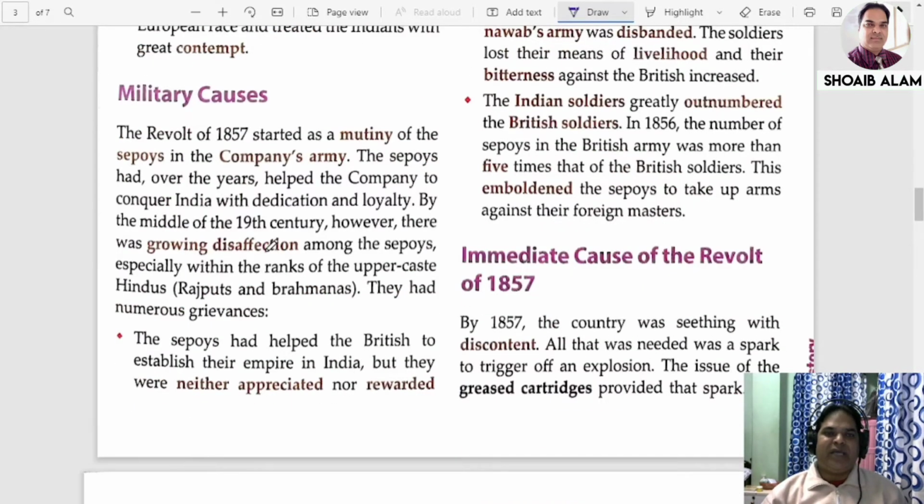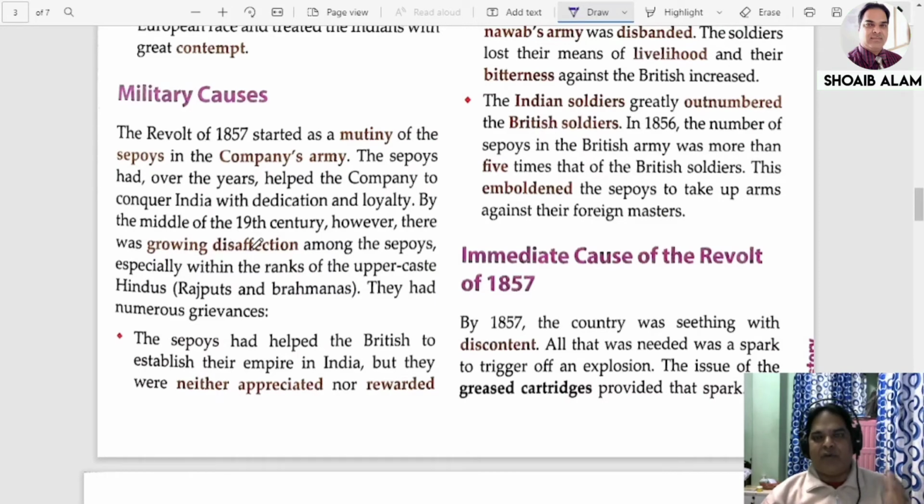You know that the revolt of 1857 started as a mutiny of the sepoys. It has been said, no? But if you look deeper into this, then you'll understand that not only the sepoys were the ones to start it, but the ground for the revolt was already prepared in the form of political, economic, social and religious causes. Now you can see here, you know that the sepoys were always very loyal to the company's army. They were working for the company.